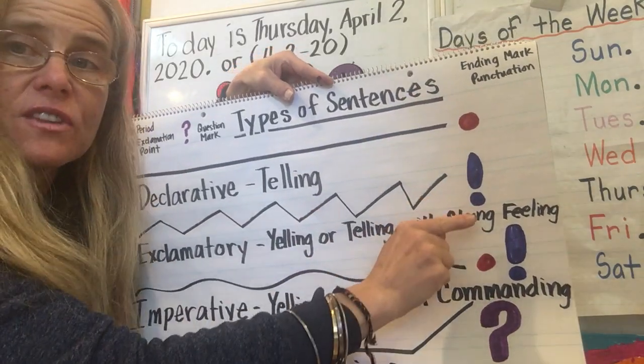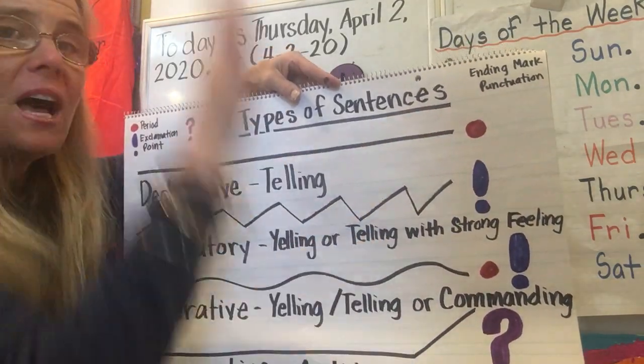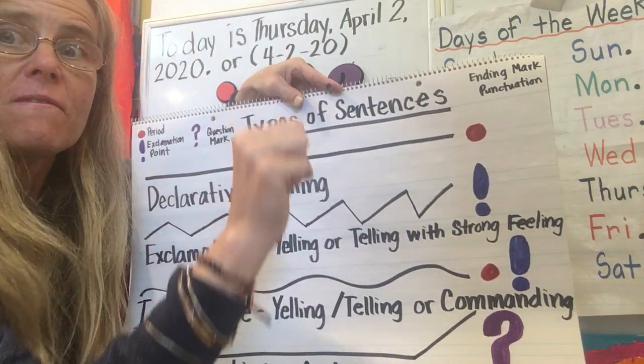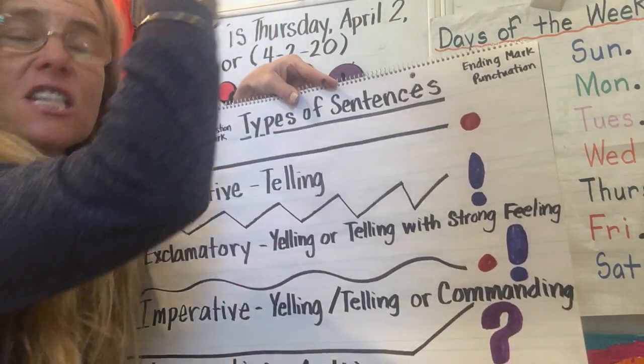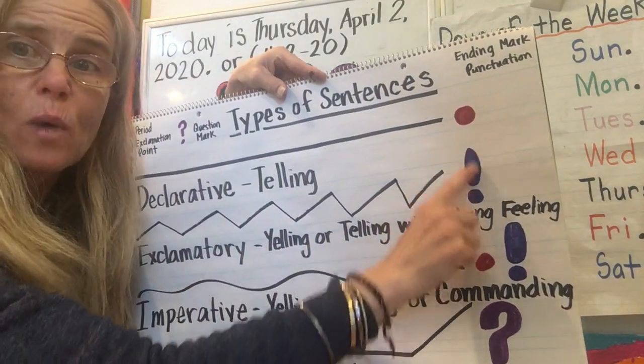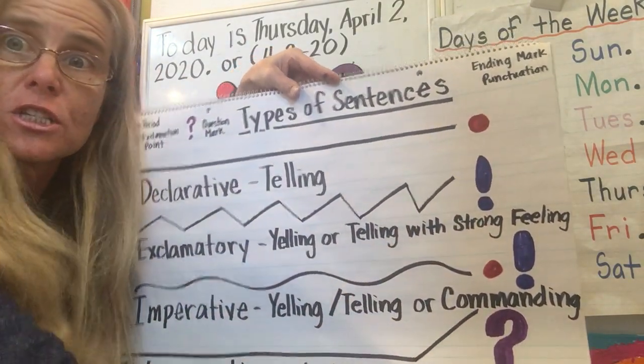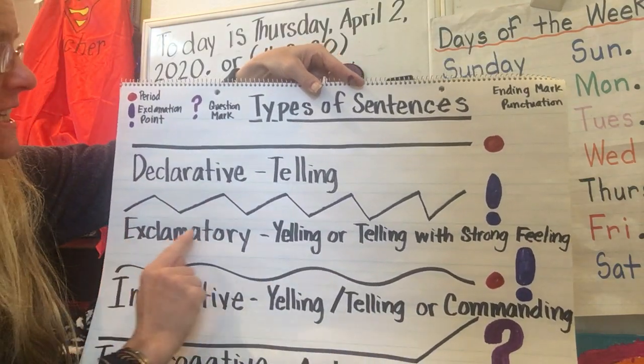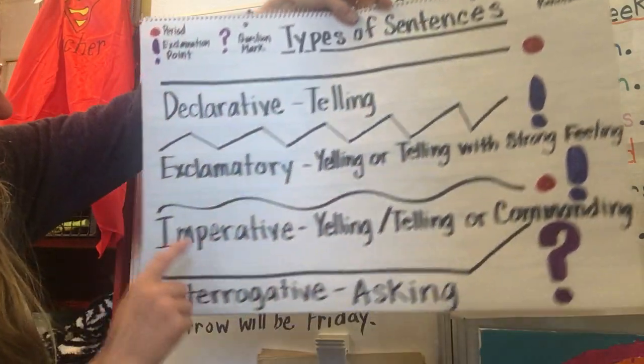So you want to transfer that information over. It's telling. But you're pulling some strong feeling into the sentence. You're pulling the feeling into the sentence. And when you pull that in, it leaves this dragging line from your heart down to the paper. So this is exclamatory, yelling or telling with strong feeling.